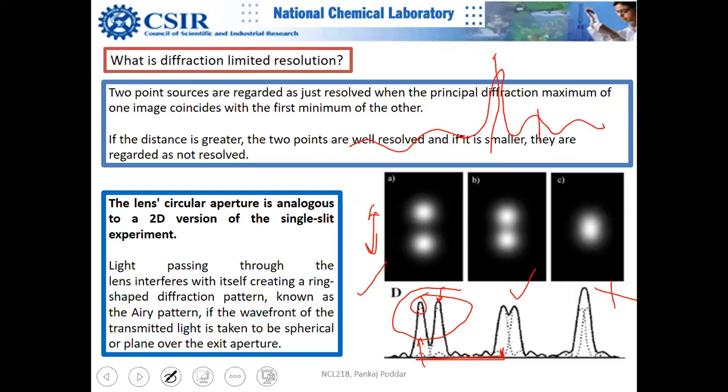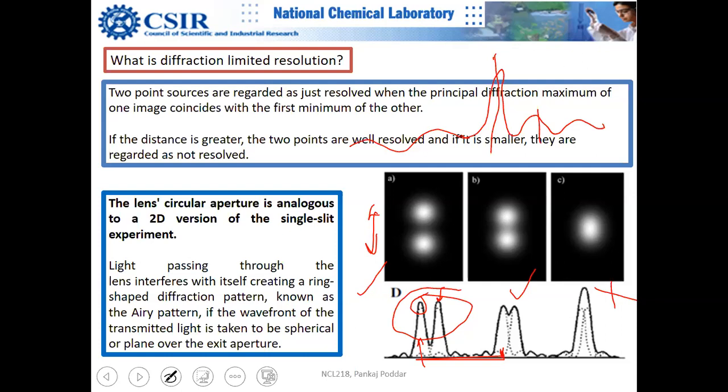So each point in the object, when the electrons interact with your sample, each scatterer, when the electron undergoes this event of diffraction, will form this kind of pattern.